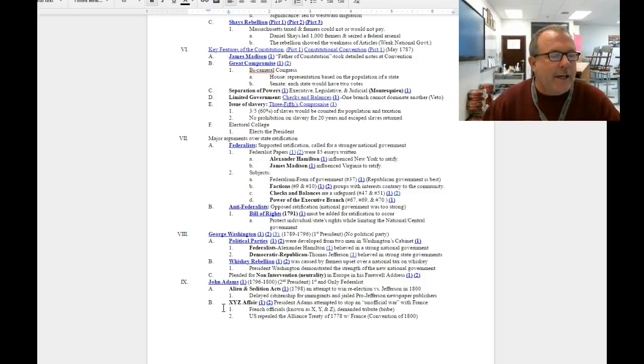The Alien Sedition Acts were an attempt by the Federalists, his party, to defeat his opponent, Thomas Jefferson, for re-election in 1800. The idea was to extend the amount of time it takes for immigrants to become citizens in our country from 4 to 7 years.